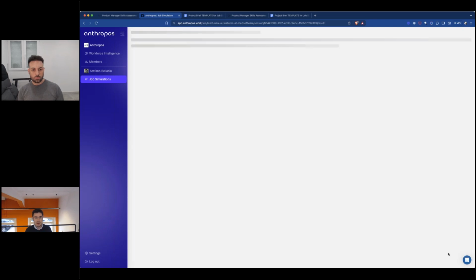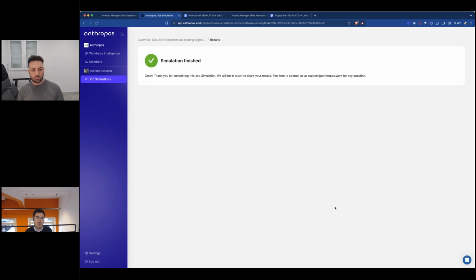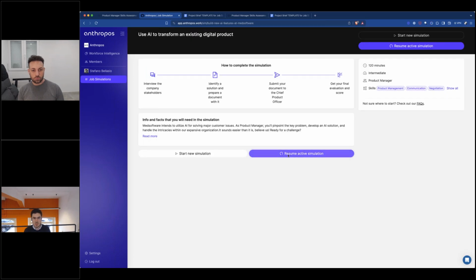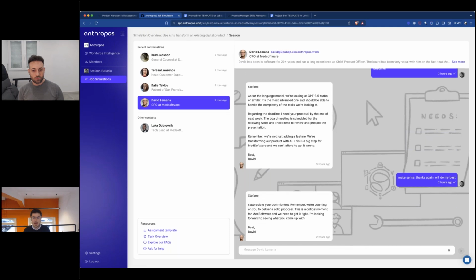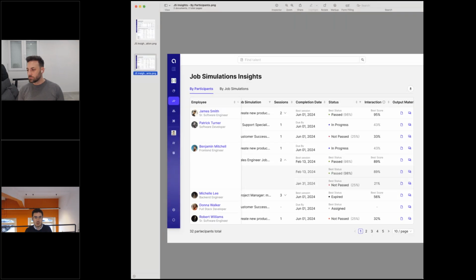And of course, if I click here, I'm just going to get simulation finished. I passed the simulation, of course, because the document is being prepared already. And at any point in time, I can go back to the simulation, right? Like in this case. Let me show you quickly. Again, we don't have it here, but I can show you quickly also how it looks for the company.